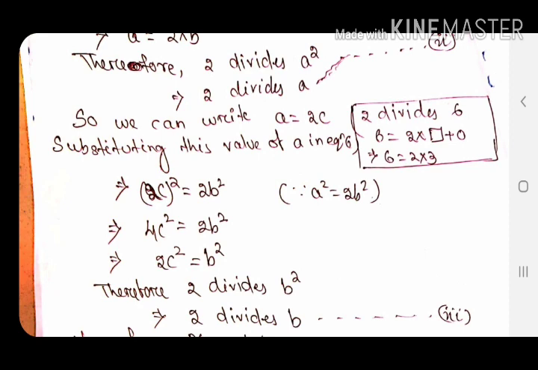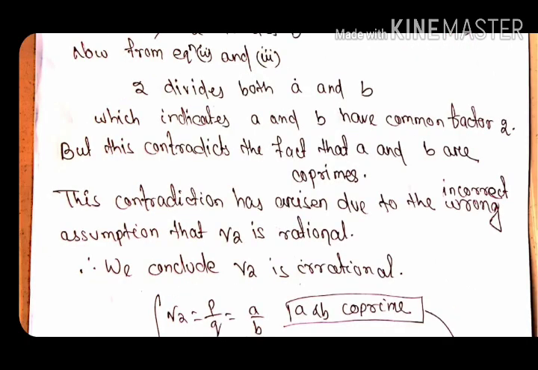So where b square equals 2 into c square, that means 2 divides b square, so 2 also divides b. Let it be equation 3. And similarly, one equation earlier we wrote 2 divides a. Now I am saying 2 divides b, which means 2 divides both a and b.